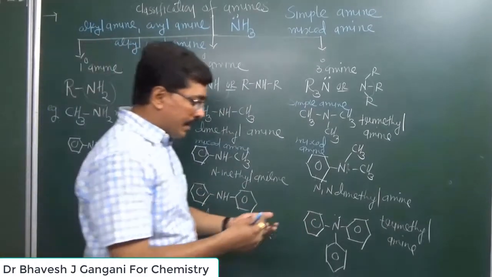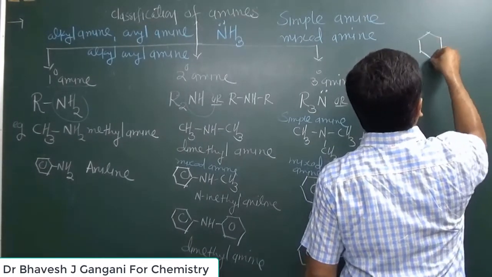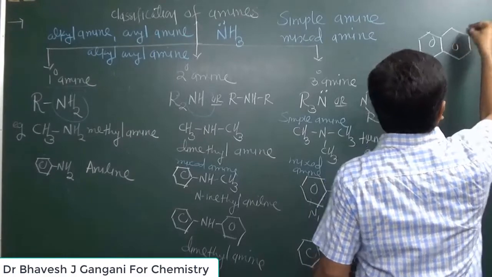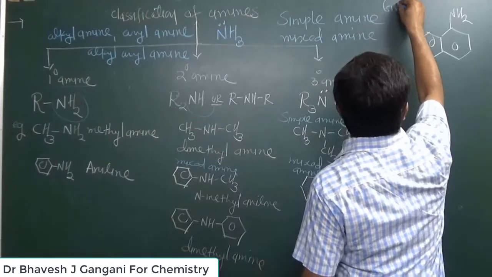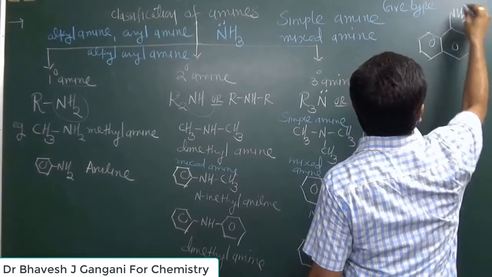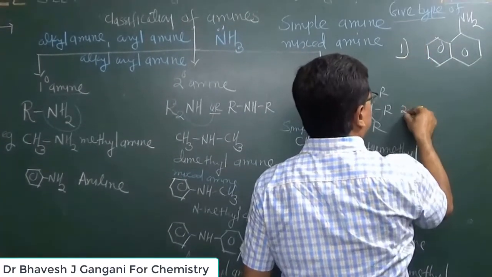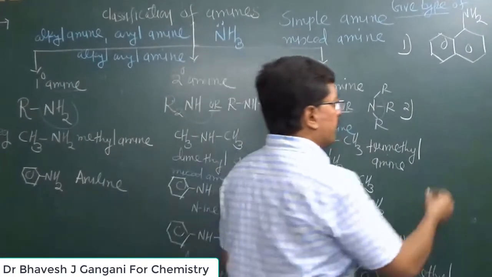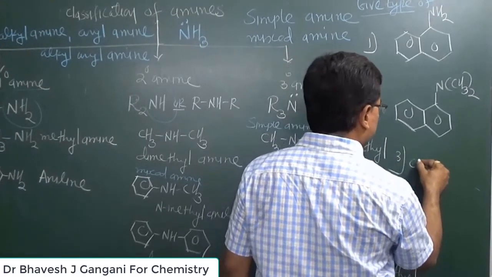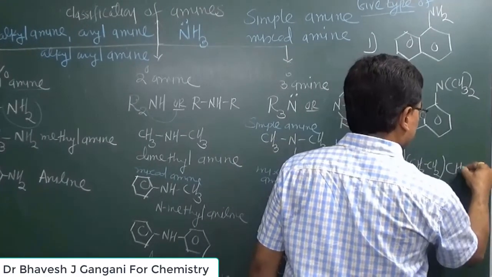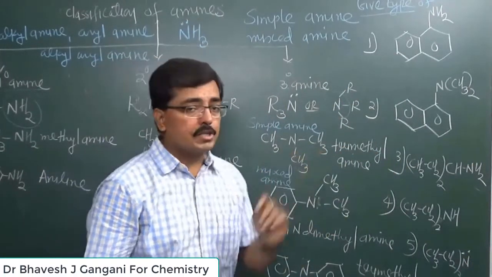Now I am writing some different structures. You have to identify the type of amine, and you have to give their common name also. In the exam, different types of questions are asked, where you have to give the type of amine. Now this is structure 1, just identify it by yourself. Now another structure, then here structure number 3 for you. Here I have given five different structures. You have to identify which type of amine each is.